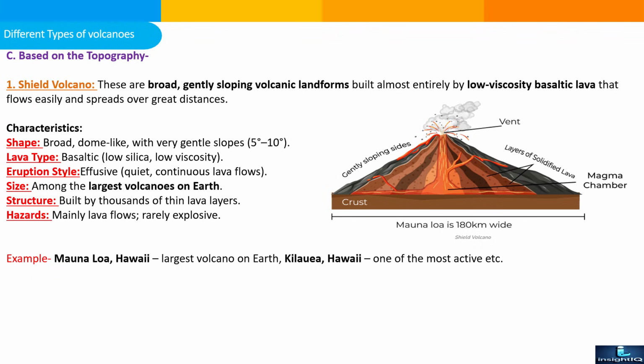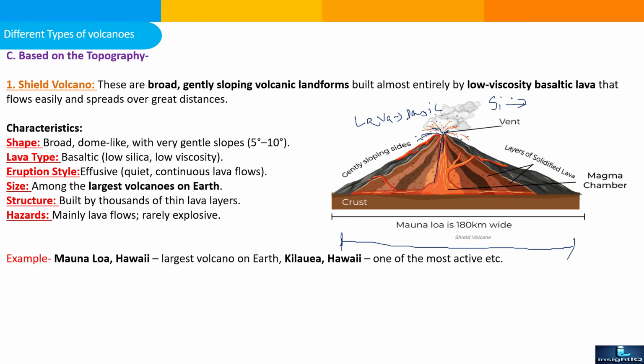Next division is based on topography. First volcano is the shield type volcano. In the shield type volcano, the characteristic is a large base. The bottom base is large, with continuous flow of magma. Eruption style is not too explosive, and lava content is basic type. Basic means less silica. Less silica means it travels over a longer distance.